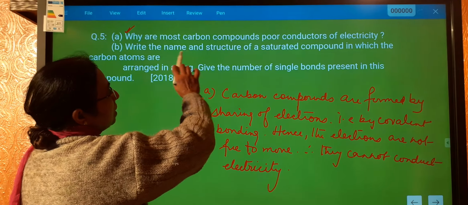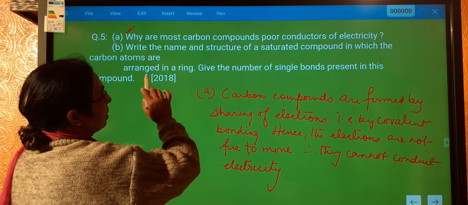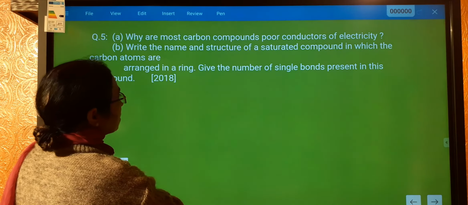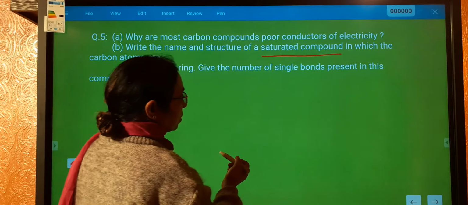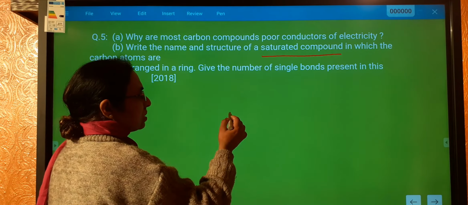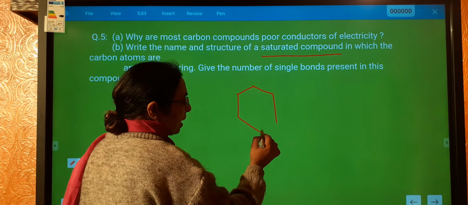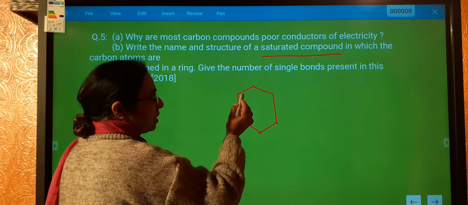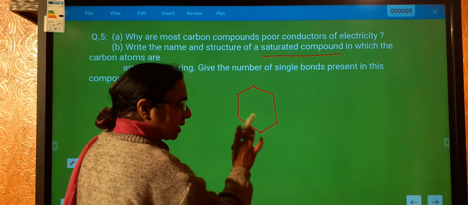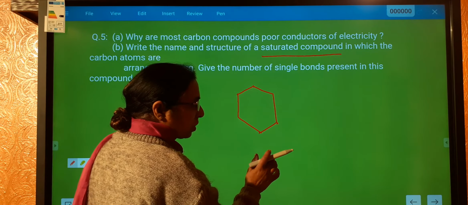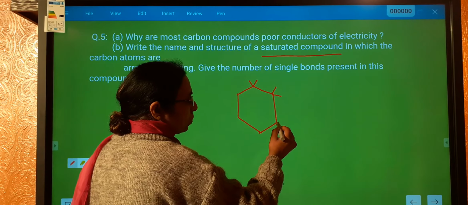Now let us see. Write the name and structure of the saturated compound in which carbon atoms are arranged in a ring. So we can make a hexagonal ring, and at each corner there is a carbon, and when you satisfy the tetravalency of carbon, everywhere you will have 2H, 2H.